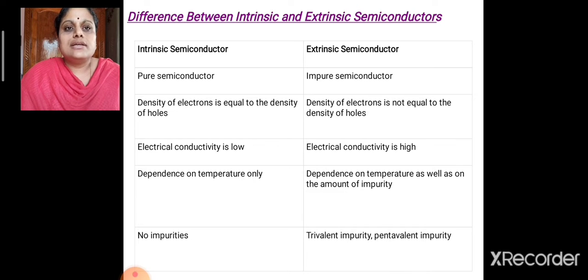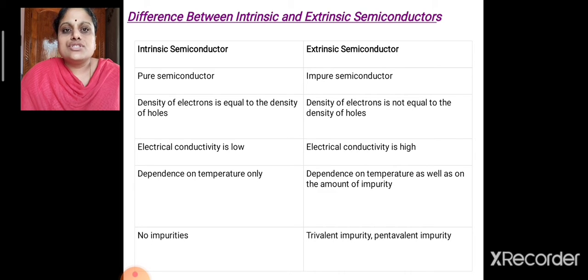Now let us see the difference between intrinsic and extrinsic semiconductors. Intrinsic semiconductor is the pure form of a semiconductor, whereas extrinsic semiconductor is made by adding impurities to it. In the case of intrinsic semiconductor, density of electrons is equivalent to the density of holes. Whereas in extrinsic semiconductor, density of electrons is not equal to the density of holes.